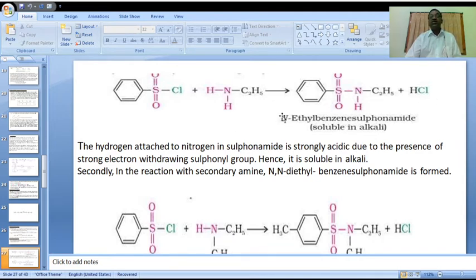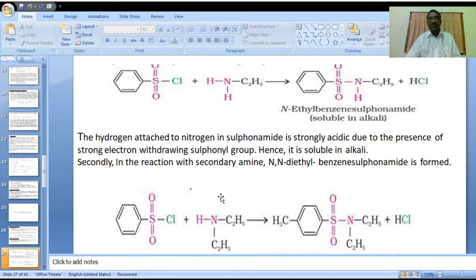This is about the primary product. When we go to the secondary side, please observe. In the reaction with the secondary amine, N,N-diethyl benzene sulfonamide is formed.